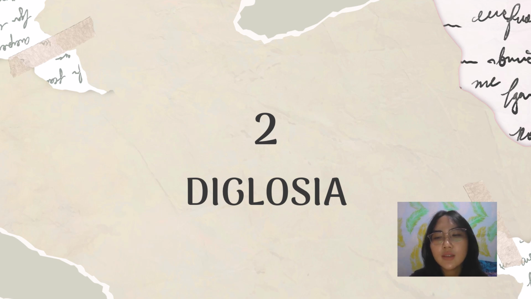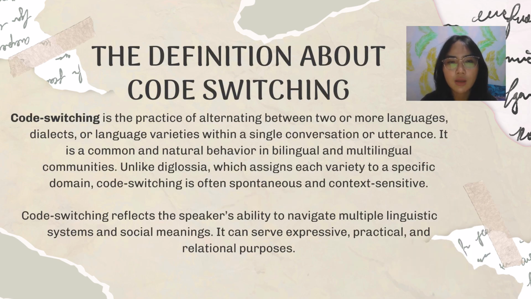The next is code switching. What is code switching? Code switching is the practice of alternating between two or more languages, dialects, or language varieties within a single conversation or utterance. It is a common and natural behavior in bilingual and multilingual communities.